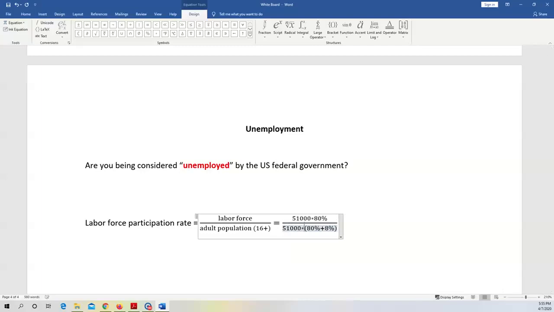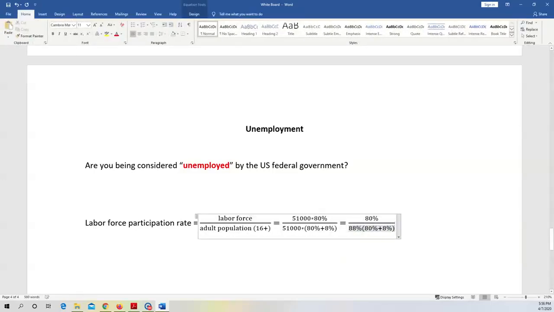Okay, so if you are good at math, from this ratio we can simplify it. 51,000 on top, 51,000 on bottom, right? So they cancel out. So we can simplify this ratio to what? Simply 80% divided by, what is 80% plus 8%? 88%. Right?